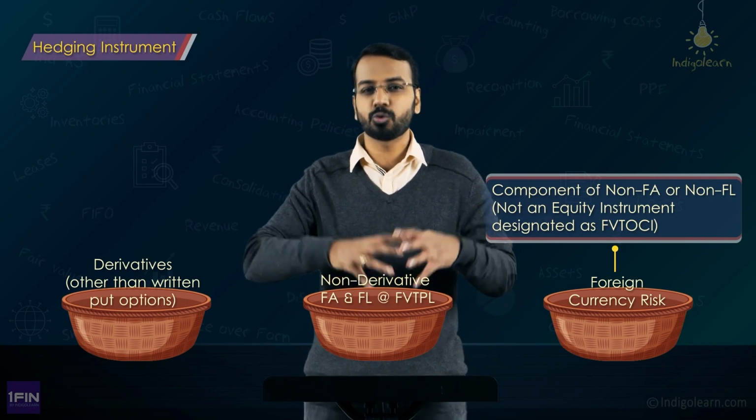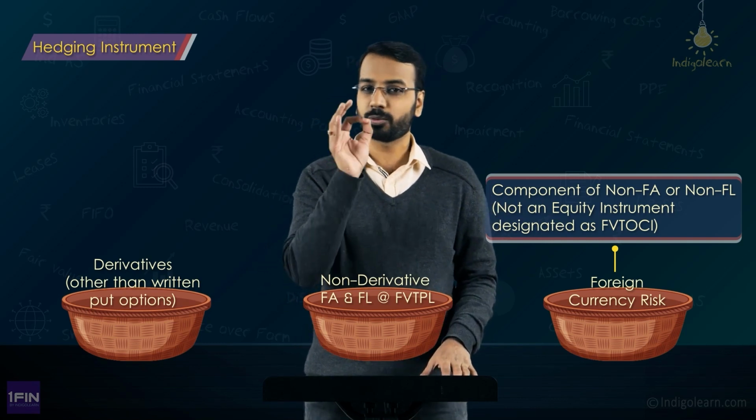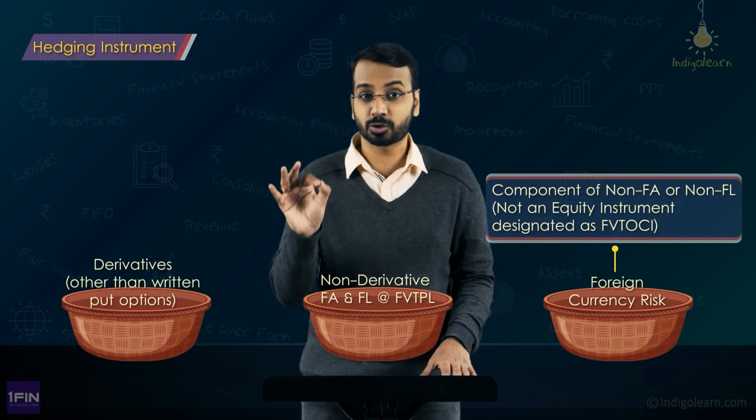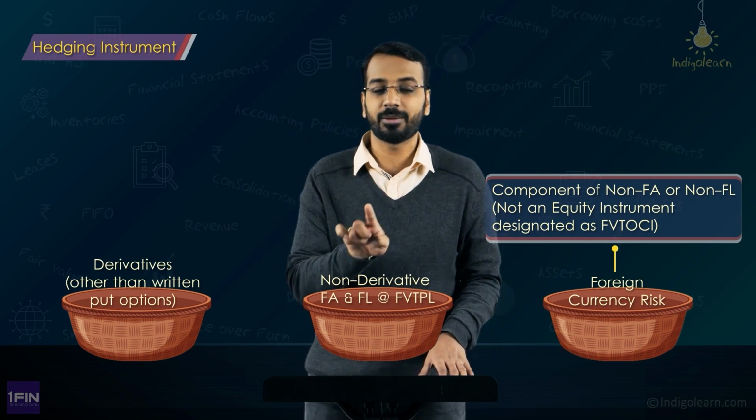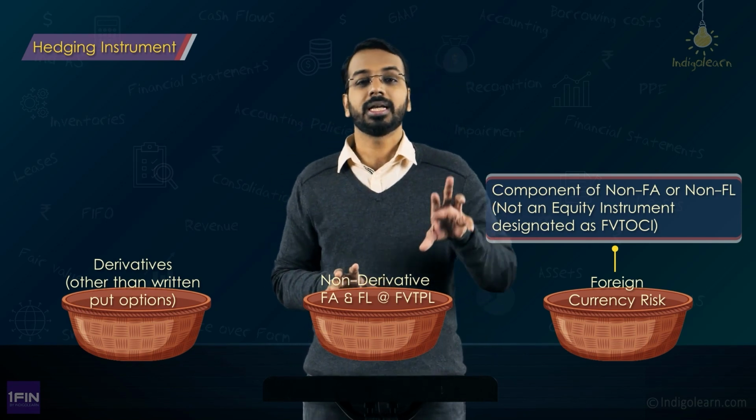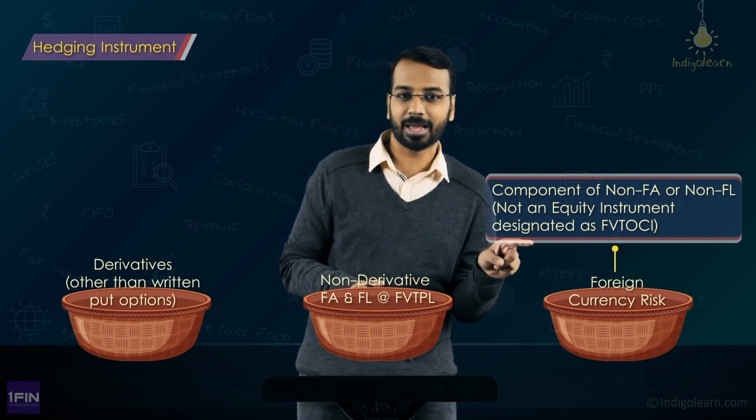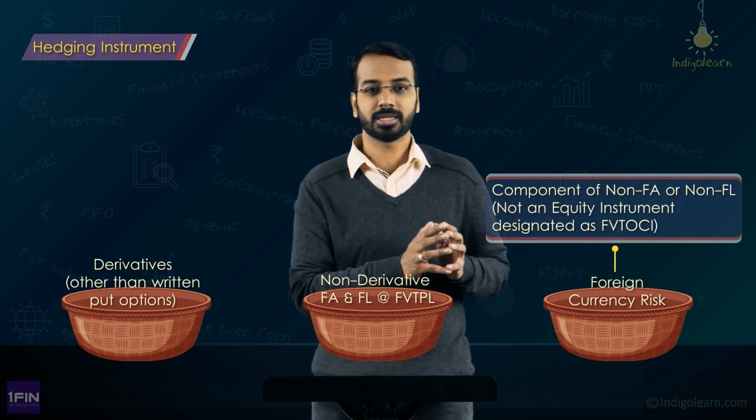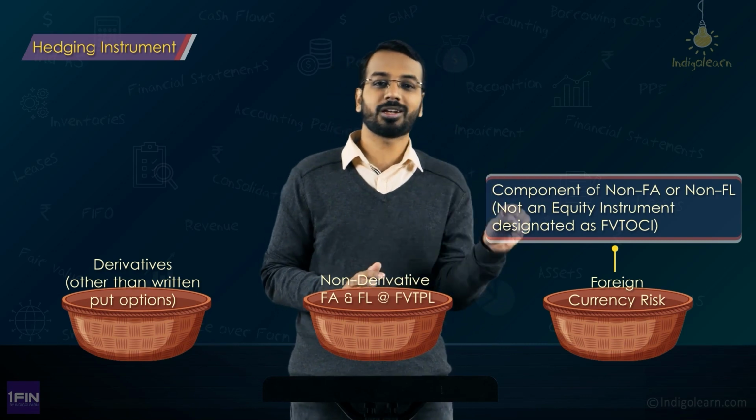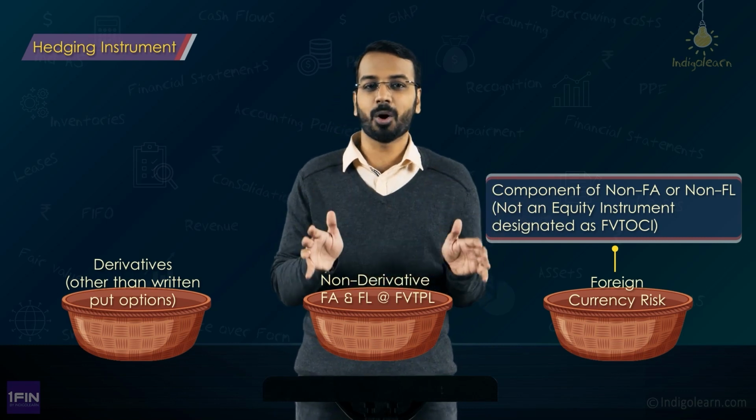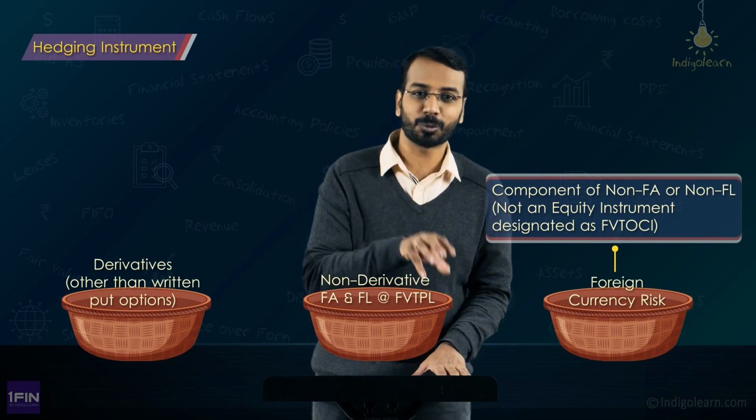I understand it becomes too much of theoretical here. The only thing you need to understand here is, to quickly remember, a hedging instrument can be a derivative instrument other than written put options. It can be a non-derivative financial asset or financial liability through FVTPL, or it can be a component of non-derivative financial asset or non-derivative financial liability for foreign exchange currency risk other than equity instruments designated as fair value through other comprehensive income. So, this is about hedging instruments, which all items can be designated as hedging instruments.